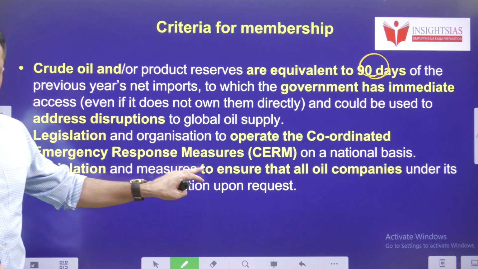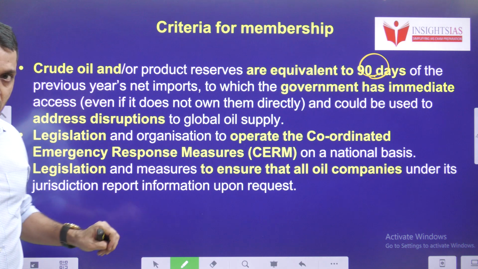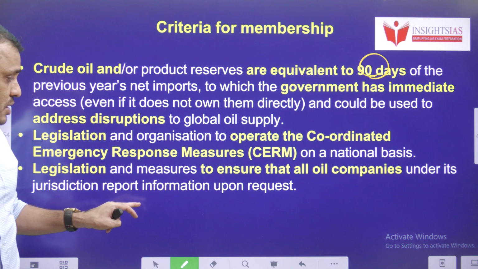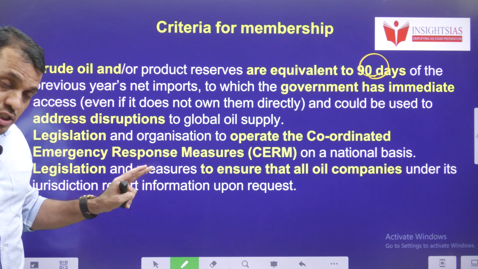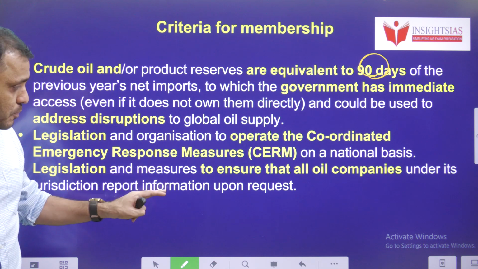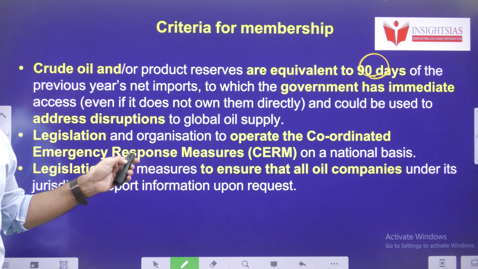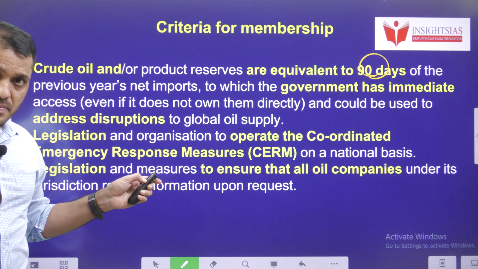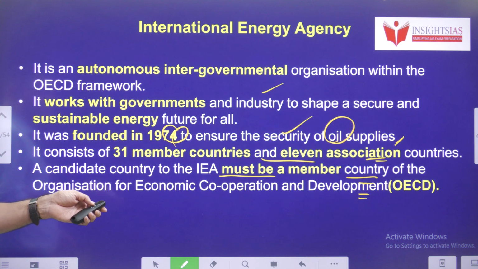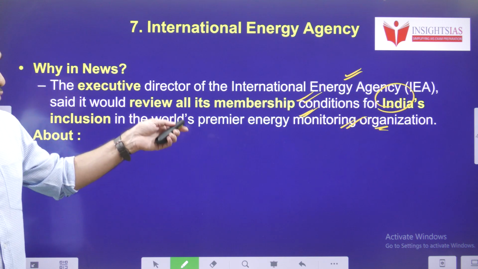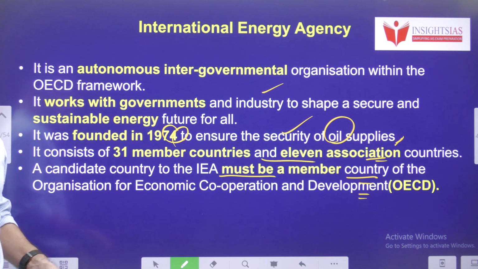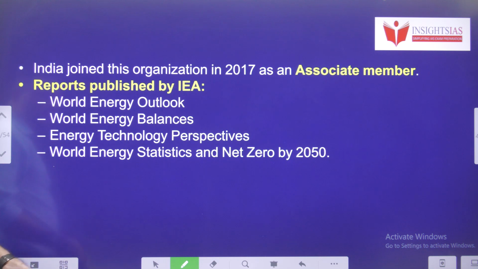And finally, the country should be able to regulate oil companies under its jurisdiction, and ensure that oil companies report information whenever the government requests. So these criteria are there, and now they are thinking to review them so that countries like India also get membership in the IEA.